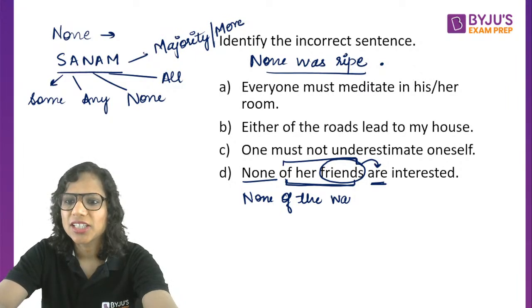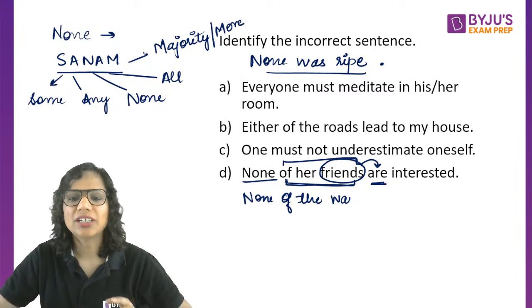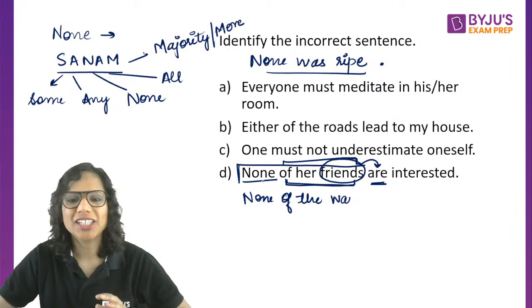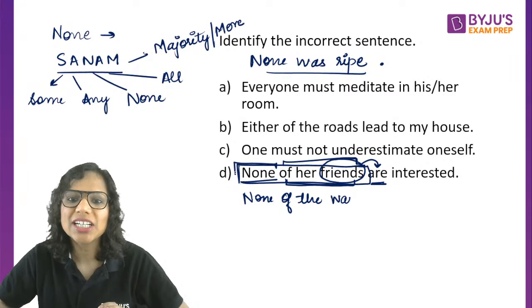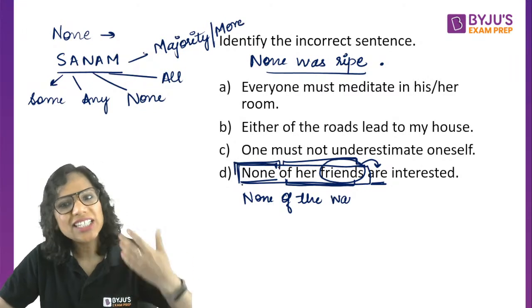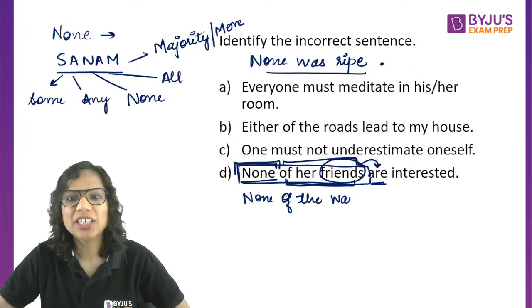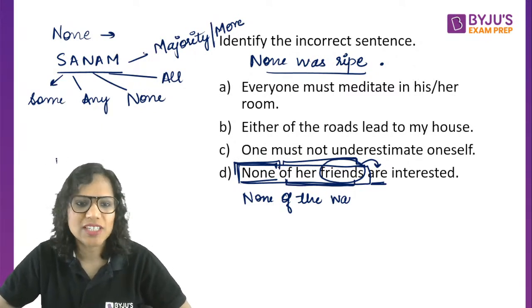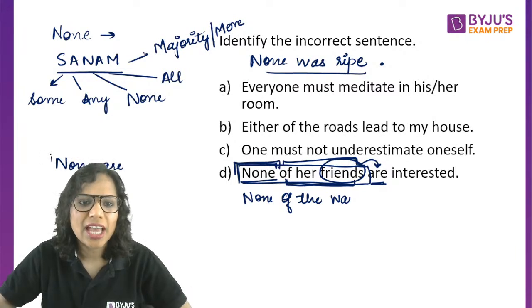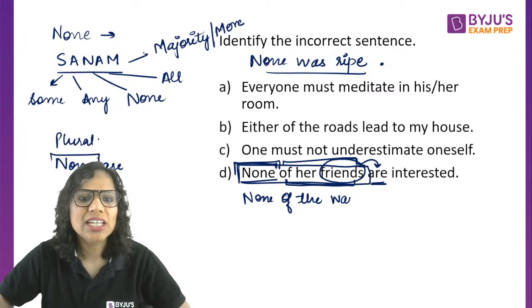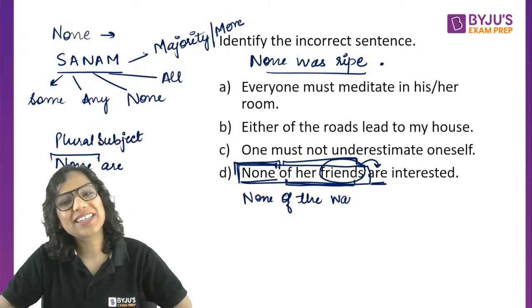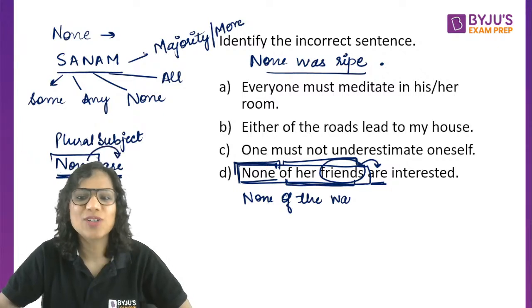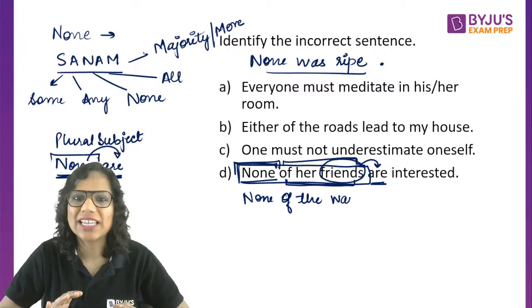All right. Subject and verb agreement won't work, I understand your thinking. The subject-verb agreement is working here. The thing is that we are considering none as plural. We are considering it as a plural pronoun. Okay, none are interested. When I say that, I am thinking of it as a plural subject. It's just that none is very chameleon-like. It can be a plural pronoun also, it can be a singular pronoun also. Here it is a plural subject, that's why we are putting are. Hope this makes sense.